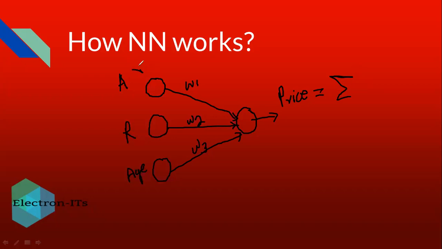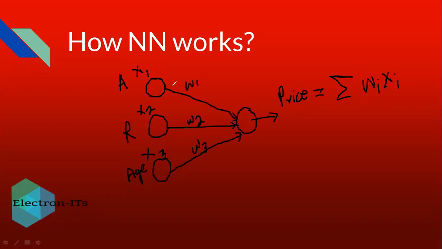These are the inputs: x1, x2, and x3. So we'll predict the price on the basis of these inputs and weights. So, summation of wi into xi.